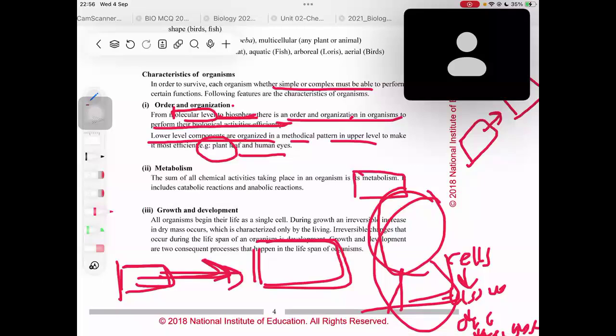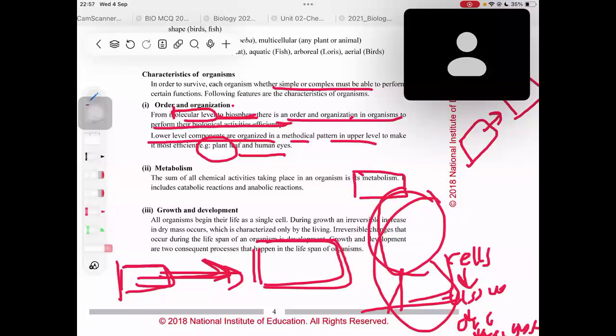Now, metabolism includes catabolic as well as anabolic reactions. What are these catabolic reactions and what are these anabolic reactions? Let's go through these to see what they are.